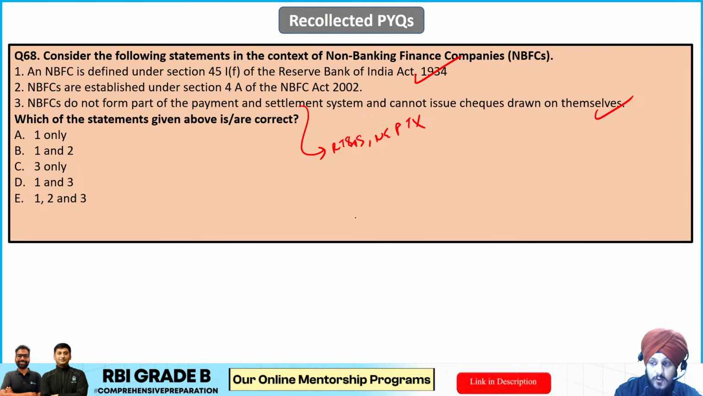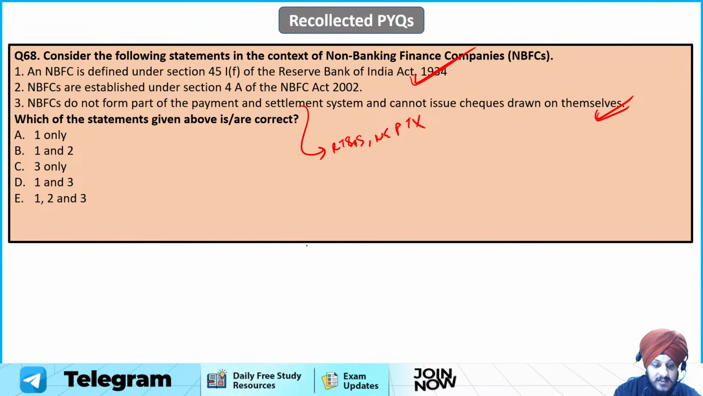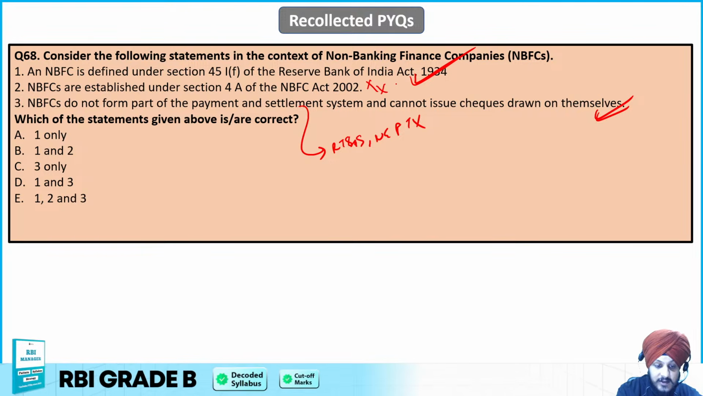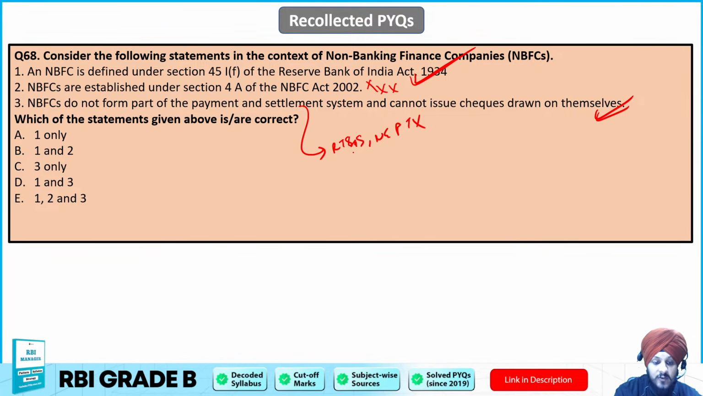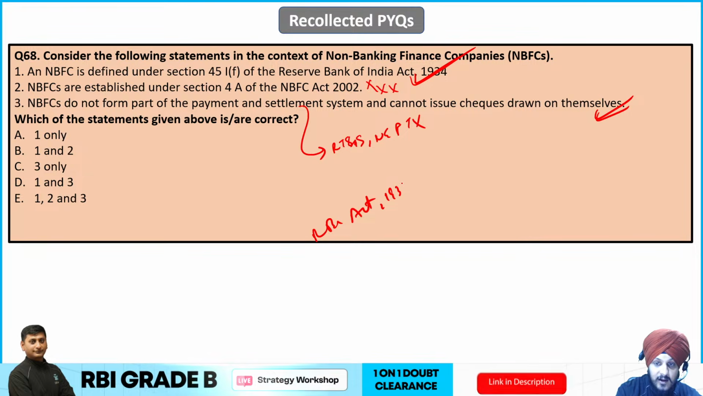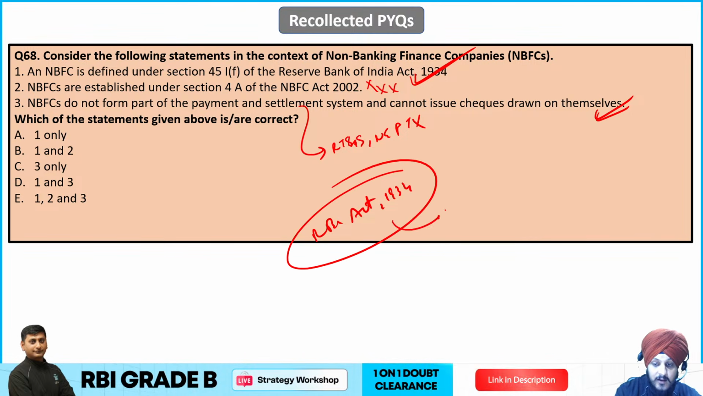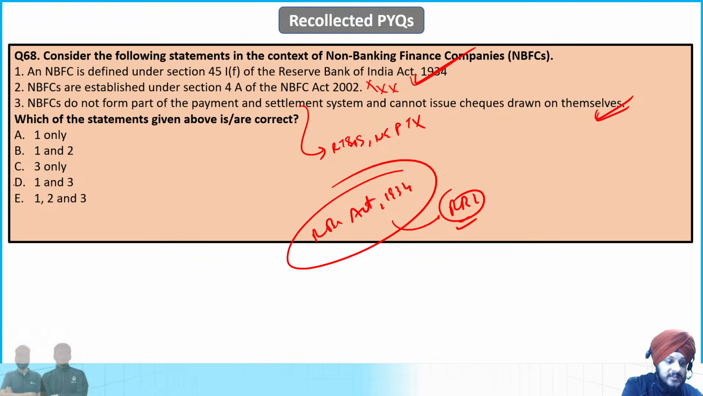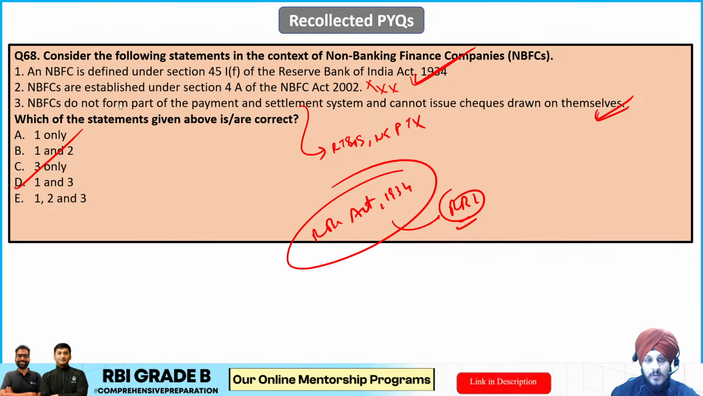So C is going to be the correct option. The first one is also correct, but the second statement that says they are established under section 4A of the NBFC Act 2002 is not true at all. There is no such provision of section 4A of the NBFC Act 2002. Basically, NBFCs are regulated mainly under the RBI Act 1934, by the Reserve Bank of India. That is why 1 and 3, which means D, is going to be the correct answer to this question.